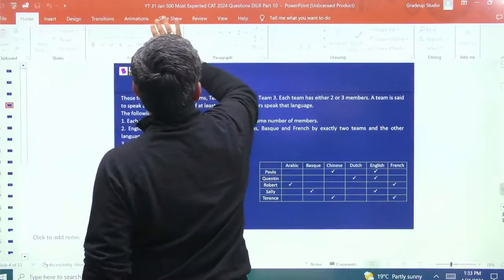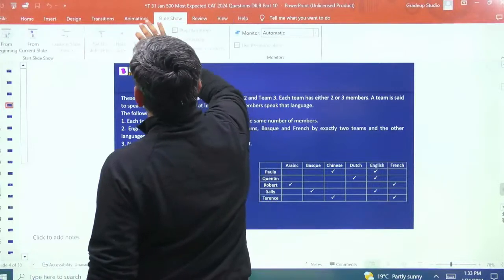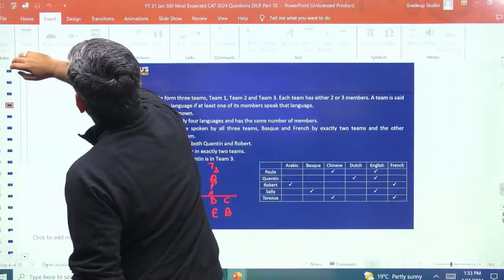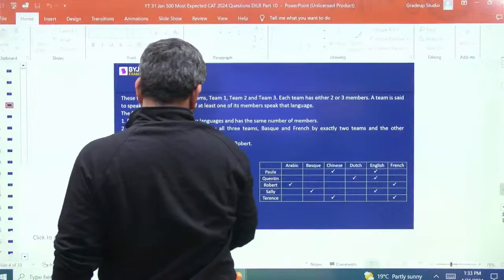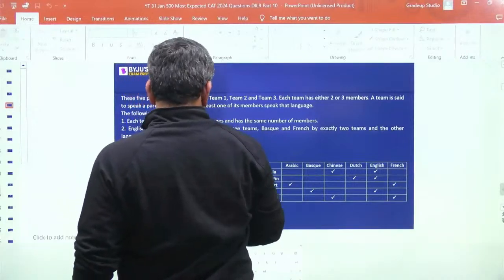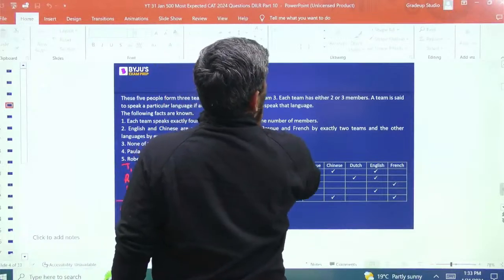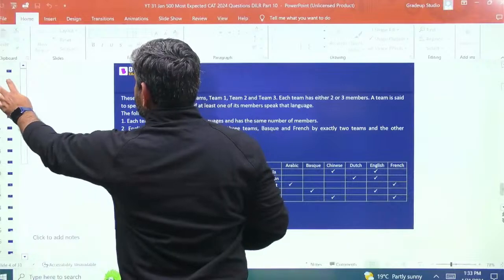Give me a moment, guys. Let me try to remove it once. I don't know what I have done. So how can I remove it? I'm just trying to find that out. So I don't think I can remove it from here. Okay, there is no possibility. So what can I do then?